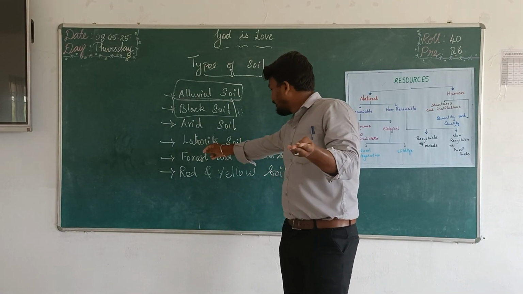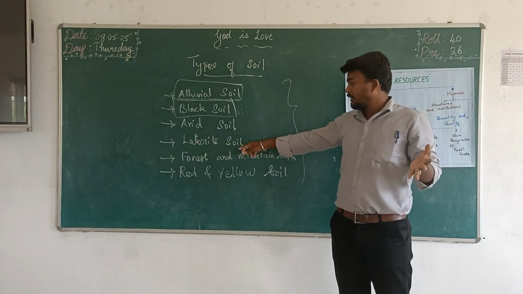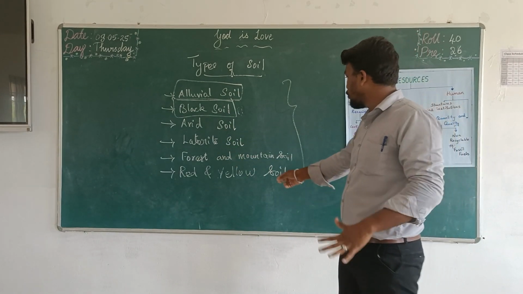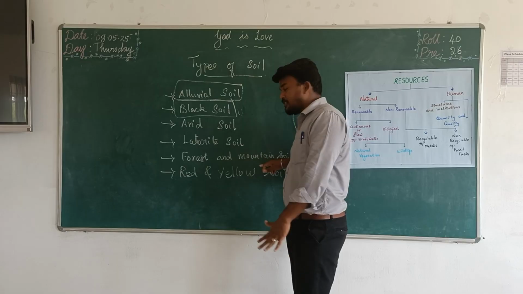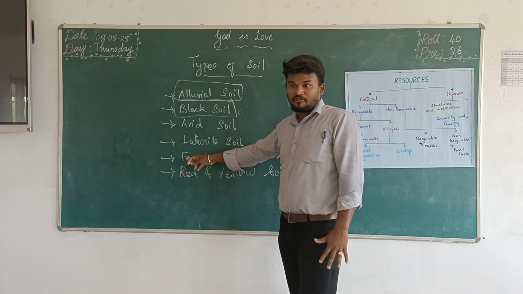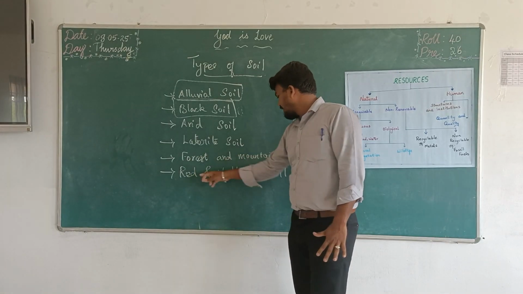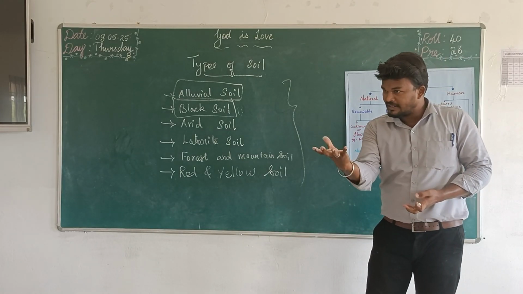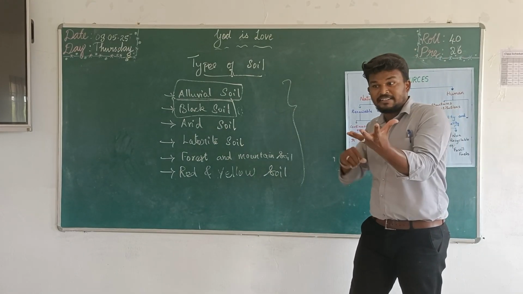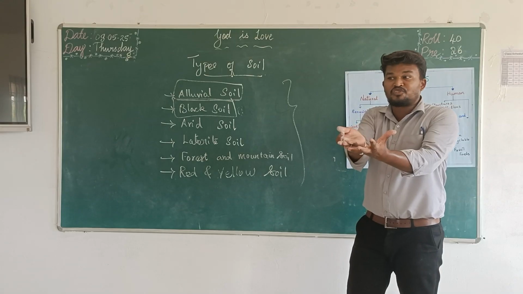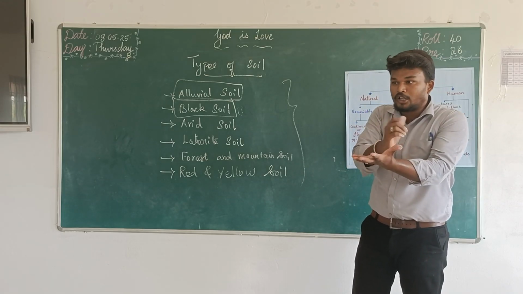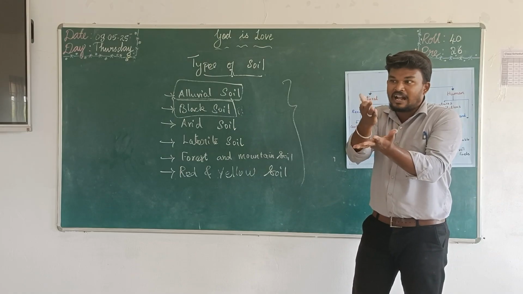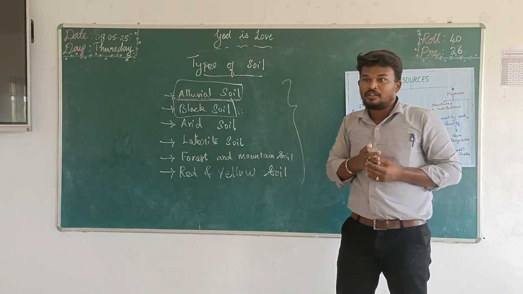Okay, laterite soil is also found mostly in forest areas. Forest and mountain soil is located in forest and mountain areas. And then red and yellow soil. Red and yellow soil is a red colored soil. When the red soil degrades, its color changes into yellow.